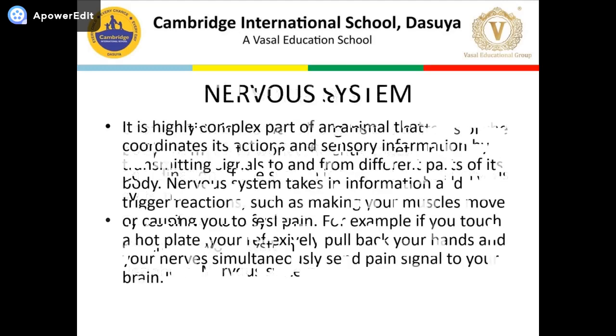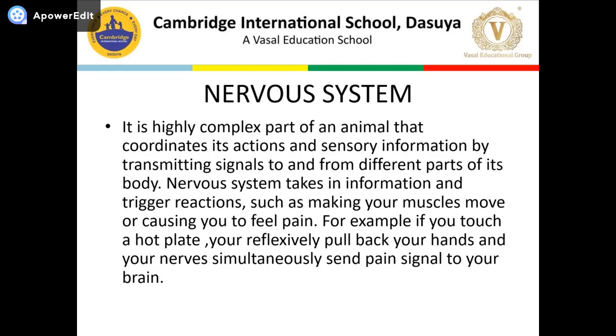What is the nervous system? It is a highly complex part of an animal that coordinates its actions and sensory information by transmitting signals to and from different parts of its body.